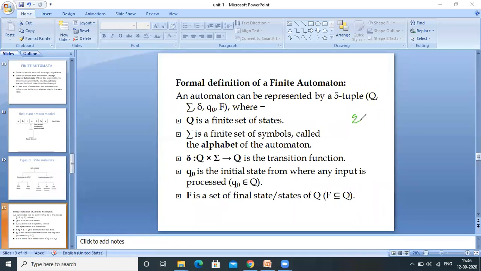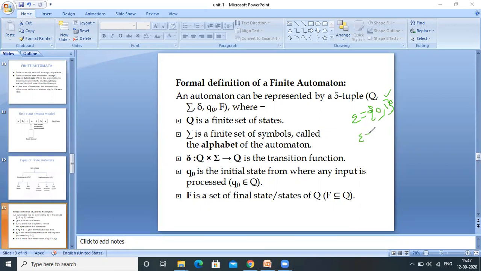So let's say I want to design an automata which will accept all the binary numbers. Binary numbers are formed with the help of zeros and ones. Here the input symbol sigma is defined over 0, 1. I want to design a finite automata which will accept all the binary strings. Binary strings are formed based on zeros and ones. So sigma is 0, 1.